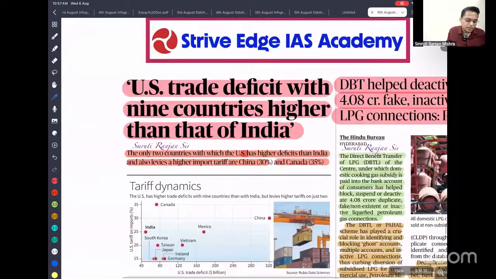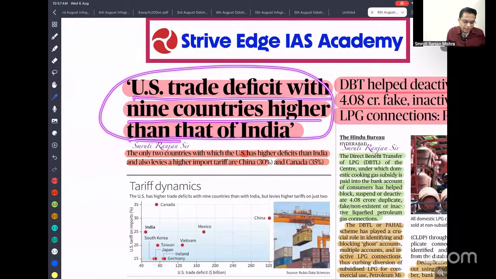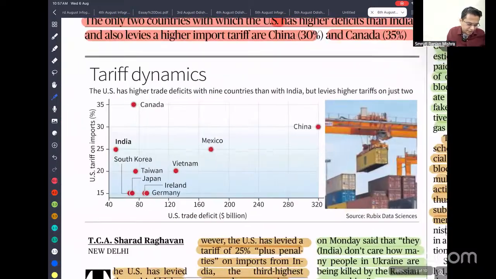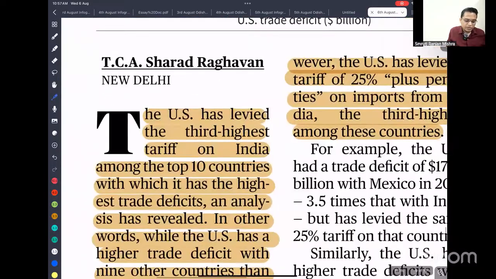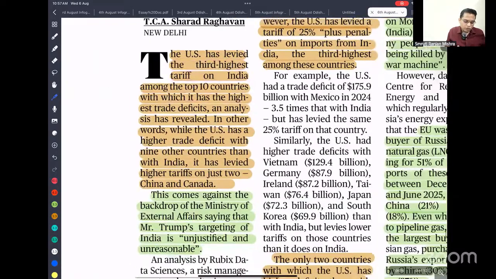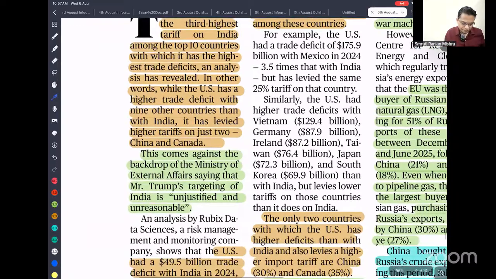Okay? So next is USA trade deficit with 9 countries higher than that of India. So you can see here that Canada and China have the highest trade deficit with the USA. USA's levy on India is the third highest tariff among the top 10 countries. Donald Trump imposed a 25% tariff on India. Only 2 countries have been imposed a higher tariff, China and Canada.